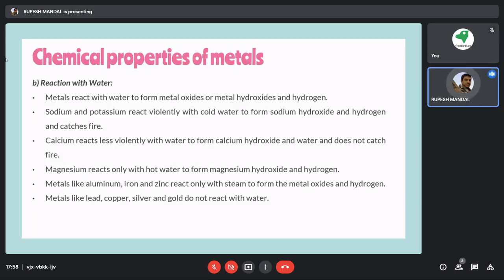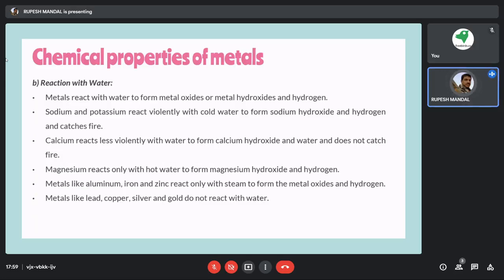Then magnesium reacts with hot water to form magnesium hydroxide and hydrogen. All these things are metals, but they are reacting with a normal thing. We are not adding any other chemicals, just water. What is water? H2O, hydrogen oxide.